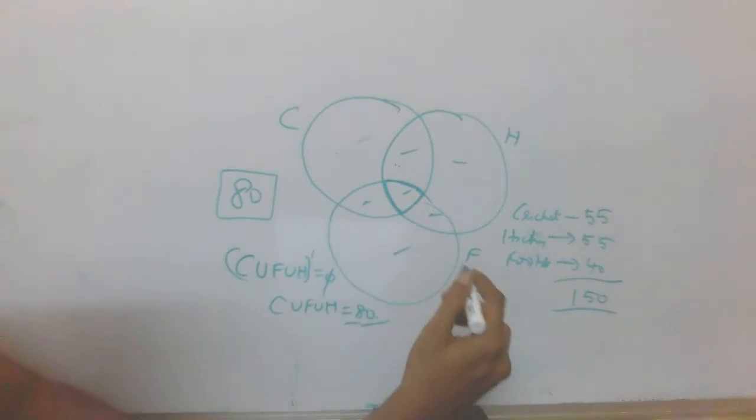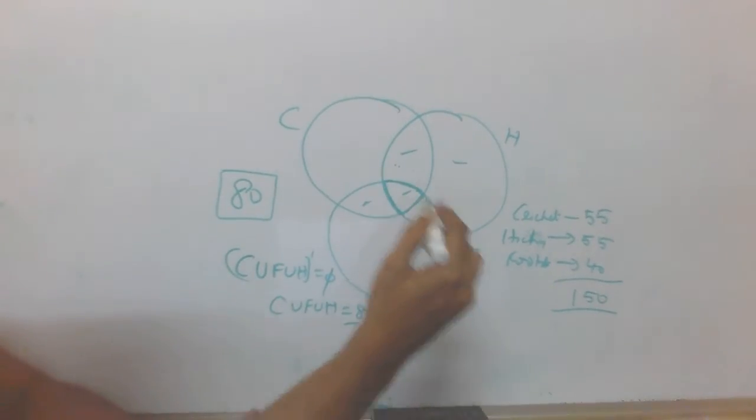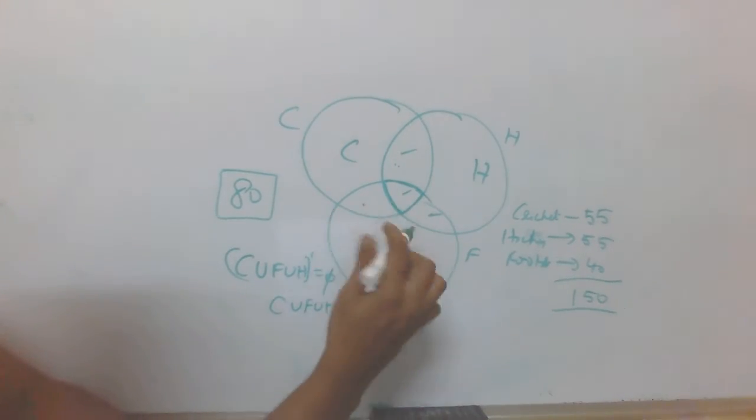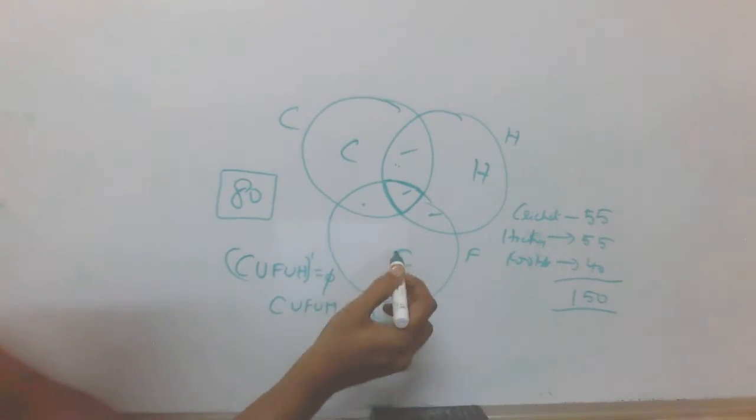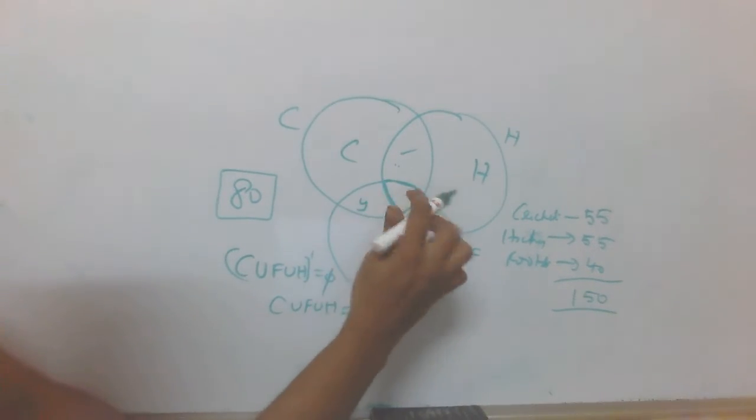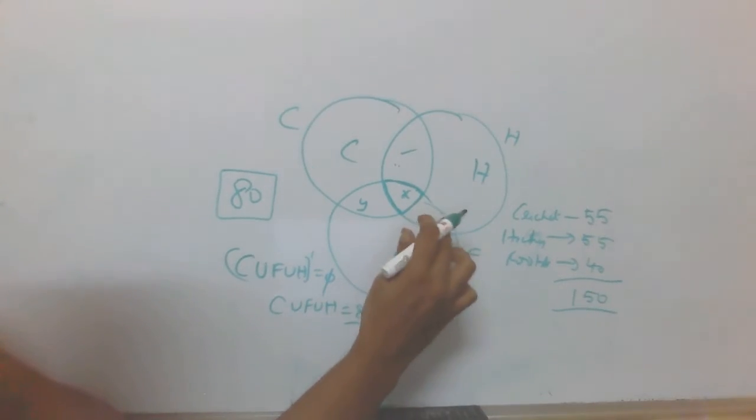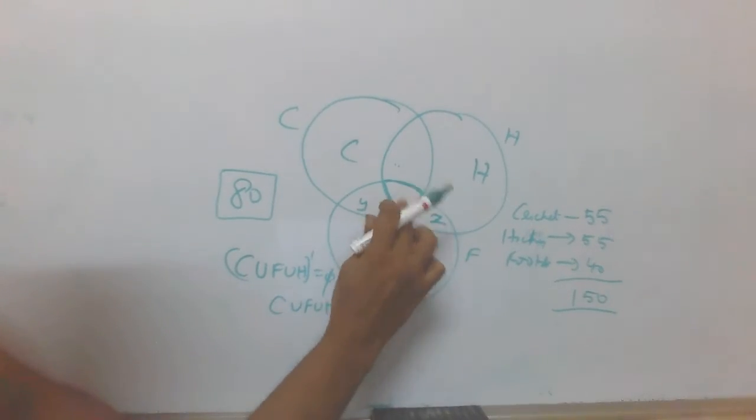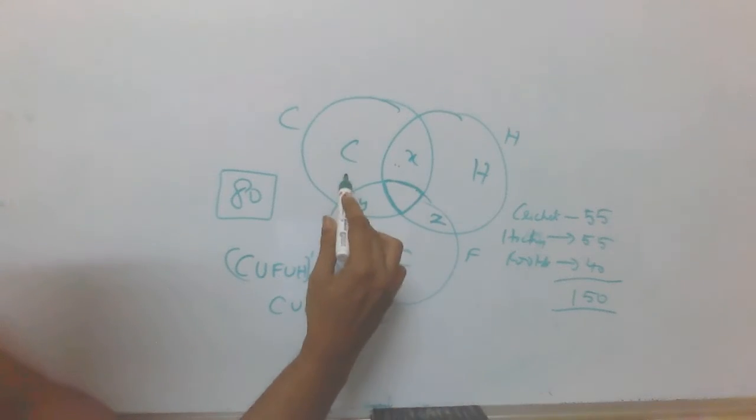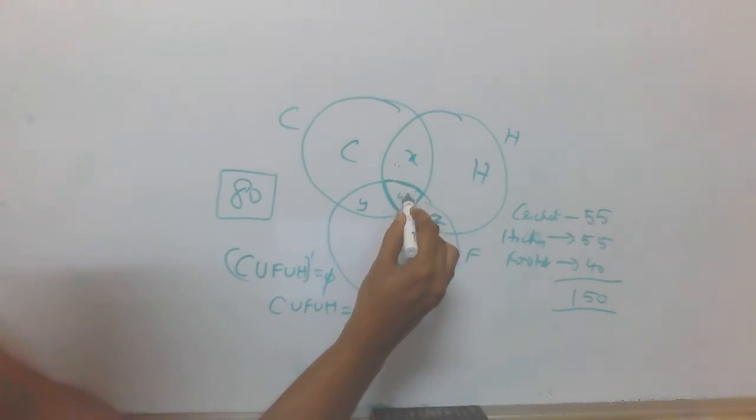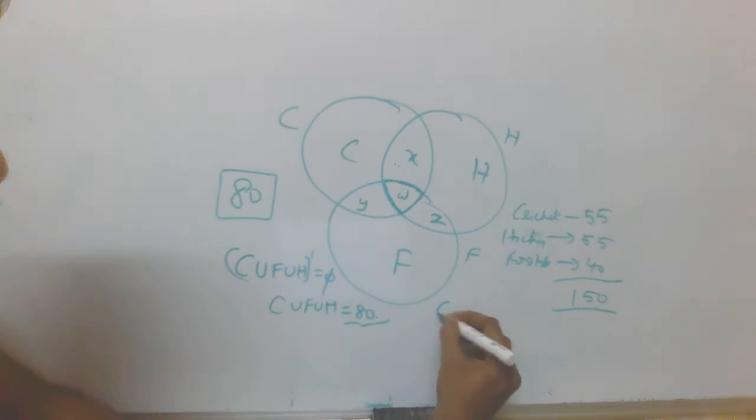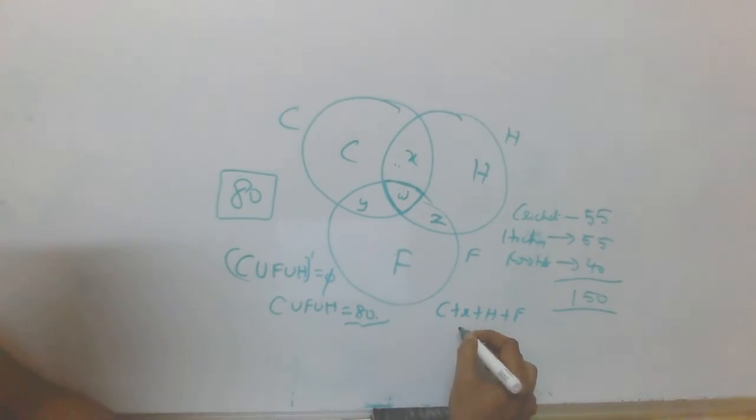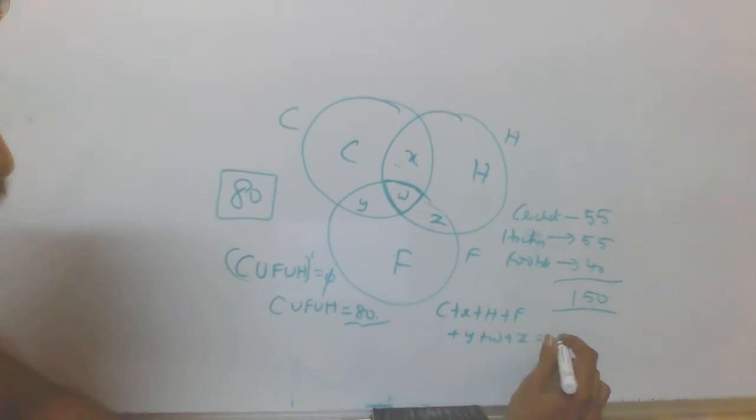So, when we fix some arbitrary alphabets for each of these, exclusive cricket lovers, let me name it as C, exclusive hockey lovers, let me name it as H, exclusive football lovers, F, and people who love only cricket and football, let it be Y, only hockey and football, Z, only cricket and hockey is X, and people who love all the three sports, let it be W. So C plus X plus H plus F plus Y plus W plus Z adds up to 80.